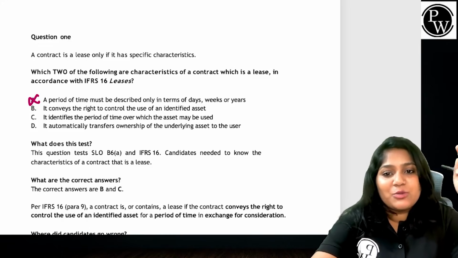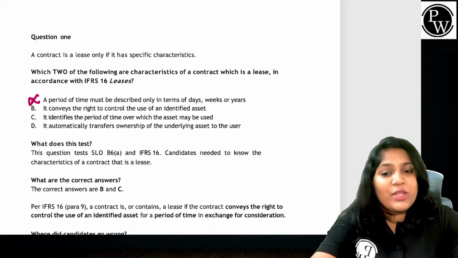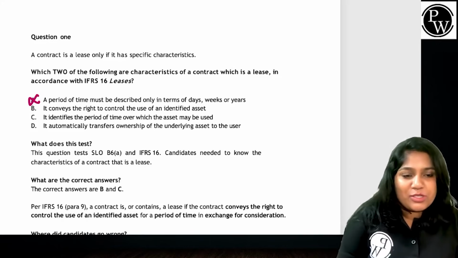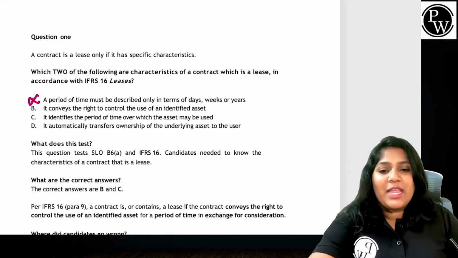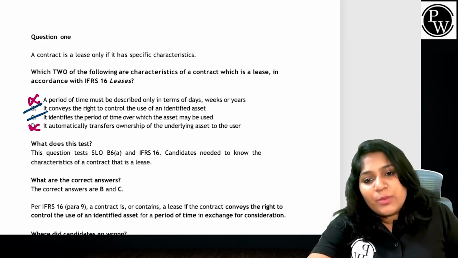It automatically transfers the ownership of the underlying asset to the user. Guys, it doesn't automatically transfer. If you have agreed that I will go and purchase, then you'll purchase. It doesn't automatically transfer any asset to any of them. So option D is also not right. So hence my options have to be B and C.